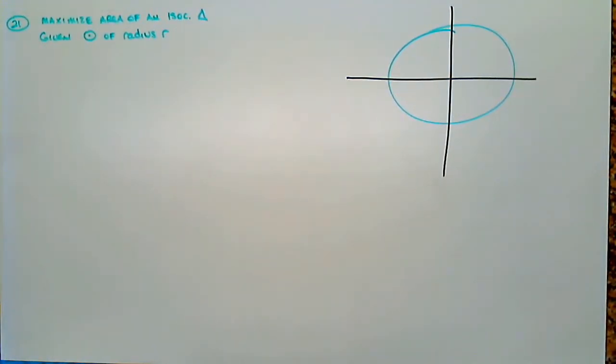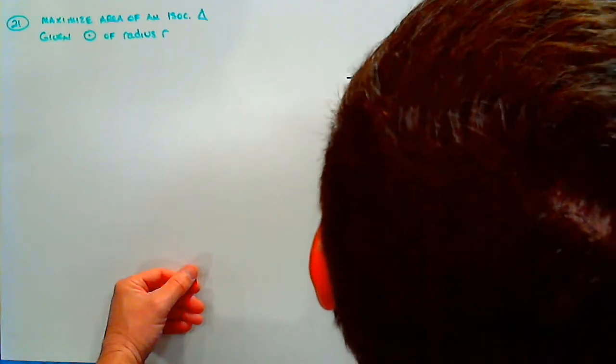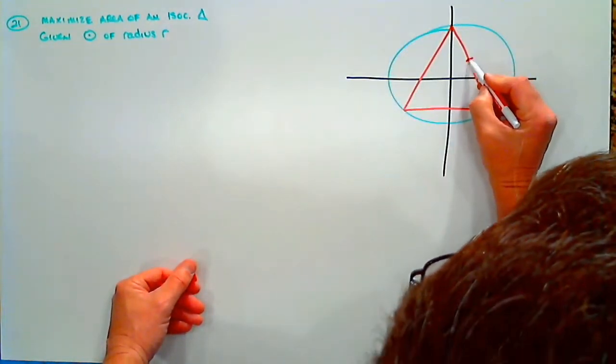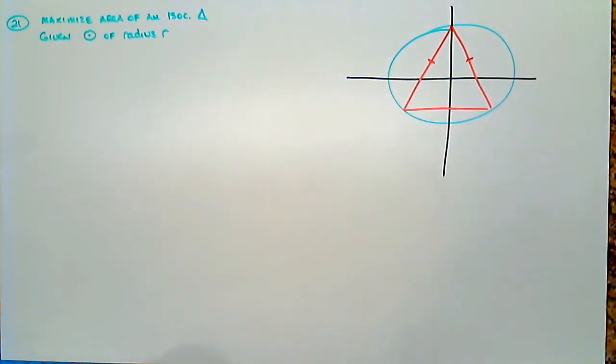So if we have a circle, the radius is r, and we put an isosceles triangle in here. An isosceles triangle. So what is an isosceles triangle? Well, an isosceles triangle means that this side and this side are congruent. Those sides are congruent.